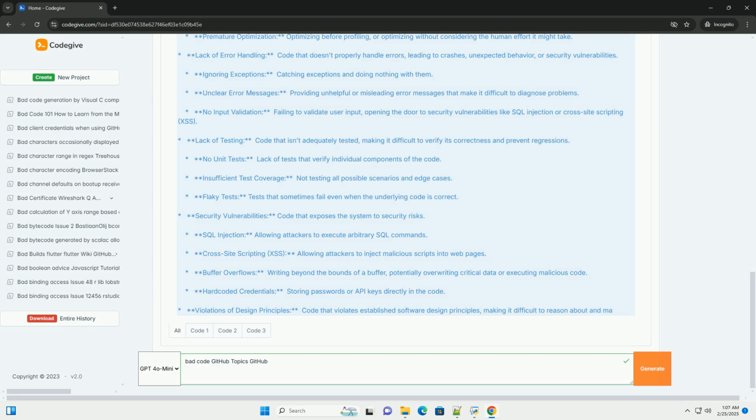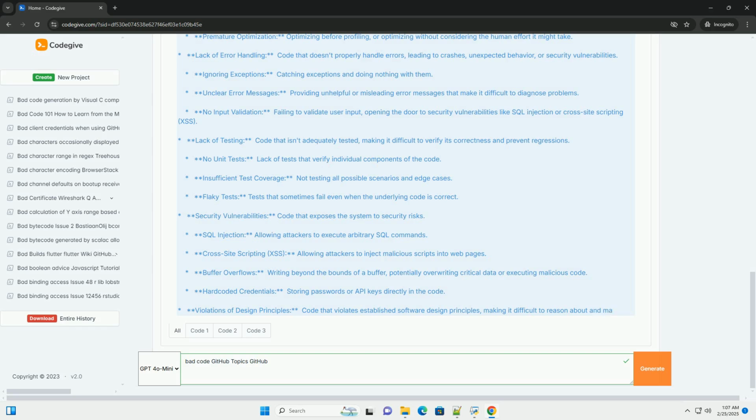Conduct thorough code reviews. Make code reviews a mandatory part of your workflow. Encourage reviewers to be critical and provide constructive feedback. Use Git effectively. Use branches for development, and create pull requests for code reviews. Write clear commit messages that explain the purpose of each change. Follow design principles. Adhere to established software design principles: SRP, OCP, LSP, ISP, DIP.